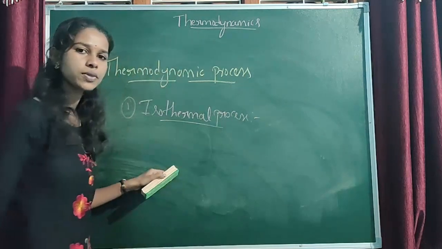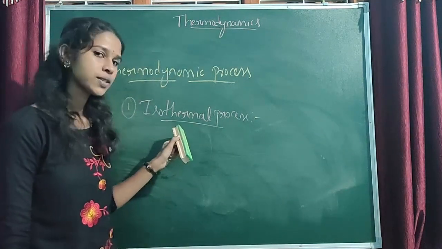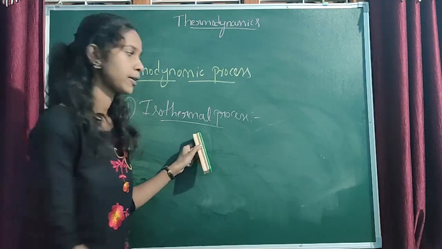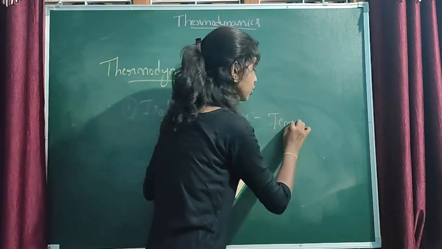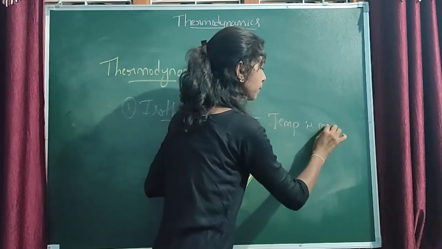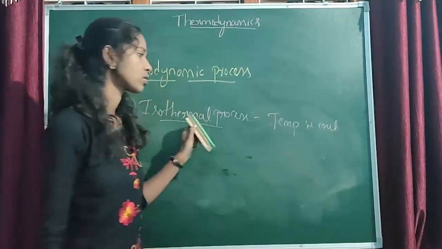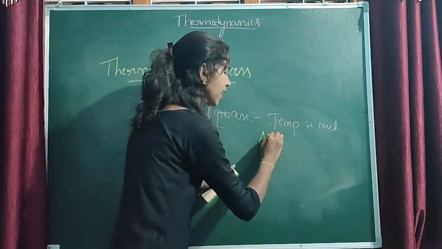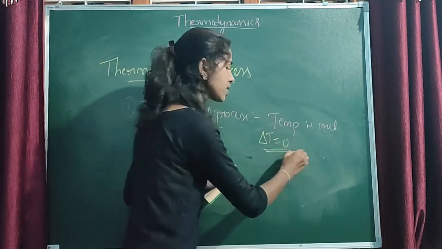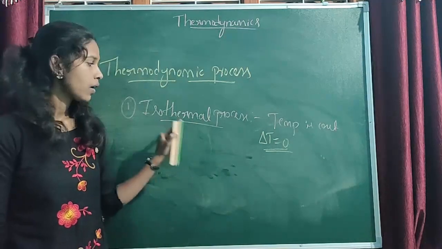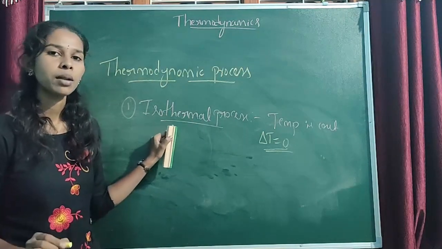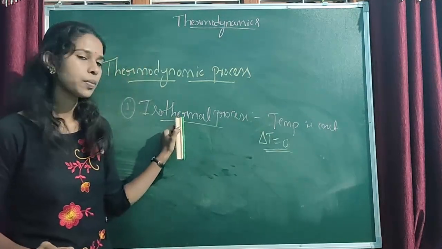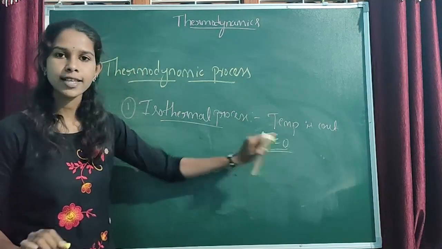What is isothermal process? The thermodynamic process in which the temperature is constant is called isothermal process. Temperature is constant means delta T is 0, change in temperature is 0.